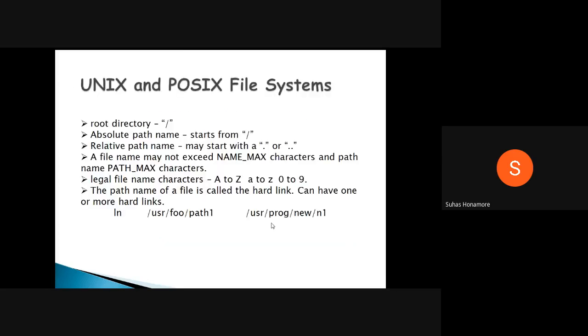If you are creating a hard link, that is ln, then the first file name is the original file name, then whichever new file you are creating. Given cat and this entire path and file name, it will show the actual content of this file. It's nothing but both files are pointing to the same memory location. So both sides have the same entry. Along with this, related to inode number, some differences are there. Again, I will take up the differences between soft link and hard link at that time.